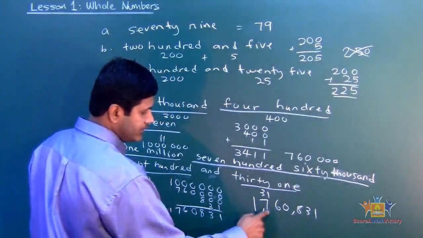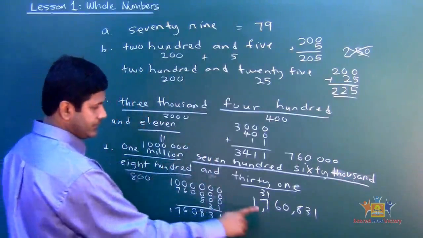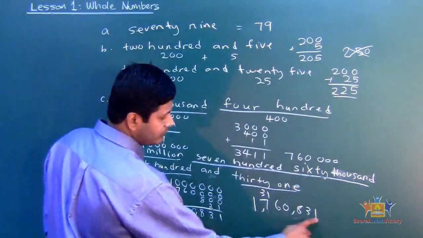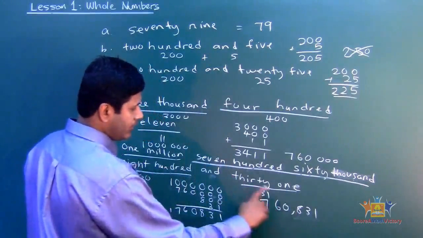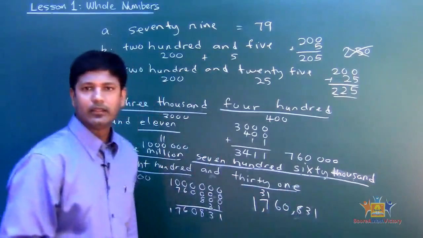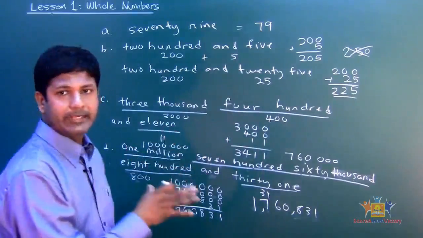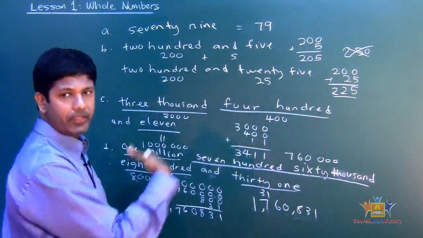If you were to use the comma method, 1, 2, 3, comma, 1, 2, 3, comma. There are 6 digits after the 1, that means 1 million. 760, that's 760,000, which is 3 digits after that. Then 800, and 31. Pretty easy, isn't it? So it's very important to use the breakdown method. Always start from the right and go to the left.